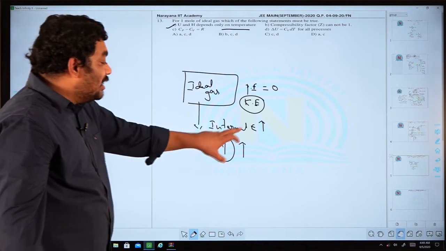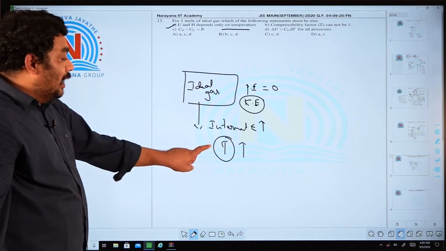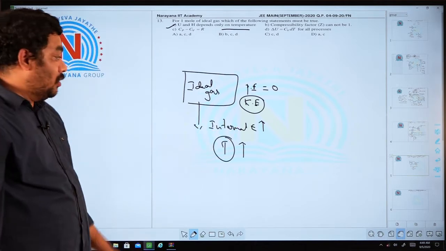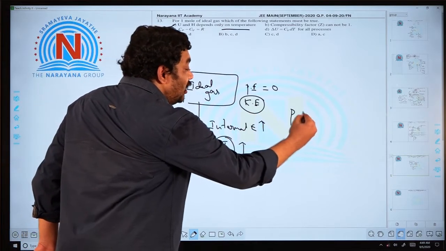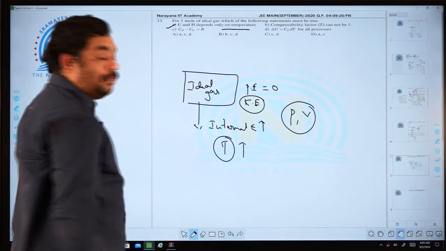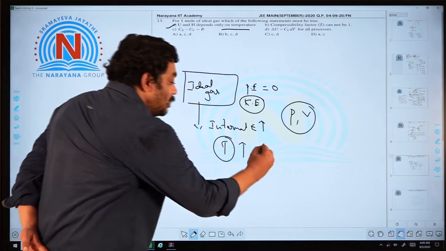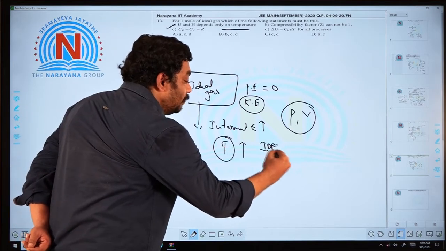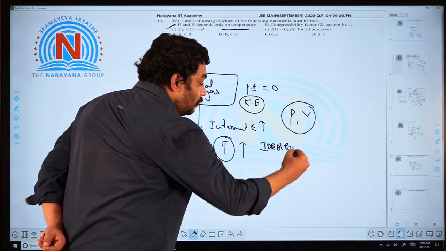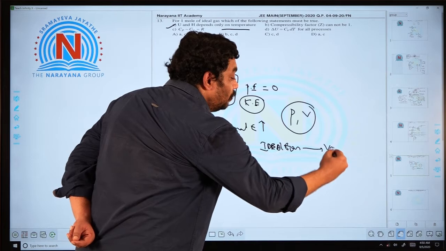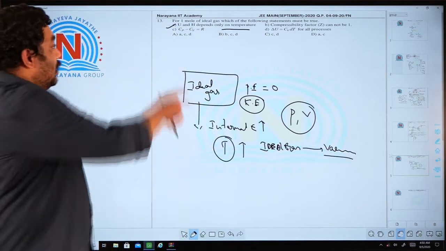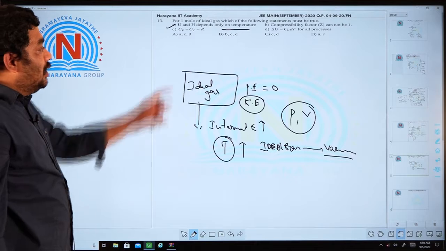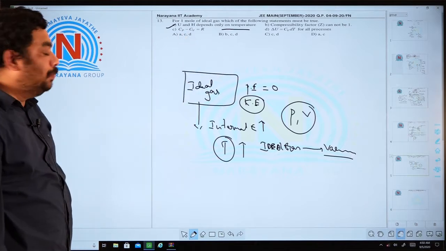To increase that internal energy, I have to increase the temperature. So it is independent of pressure and volume. That means if I expand an ideal gas into vacuum, no change in temperature takes place.